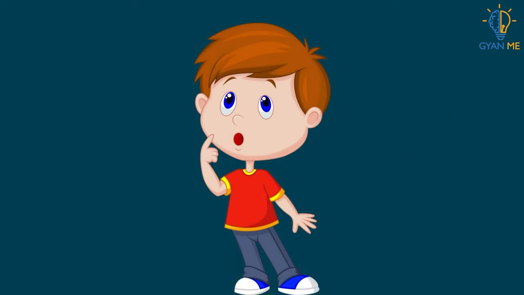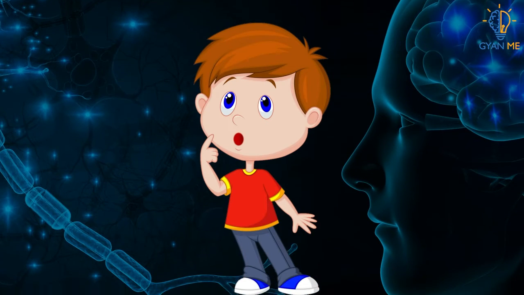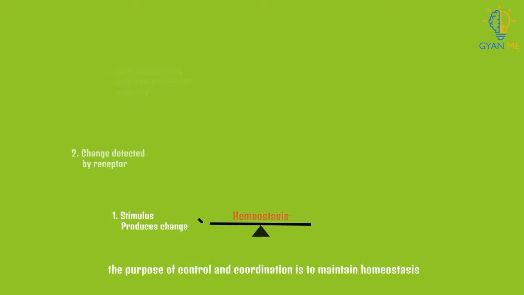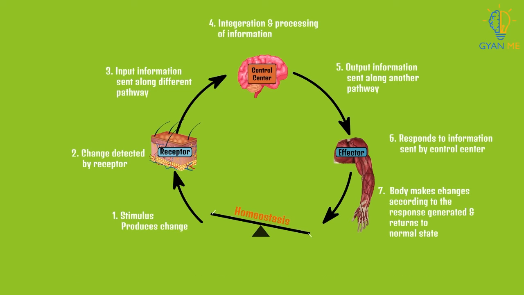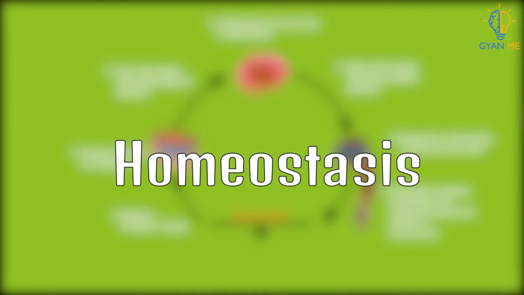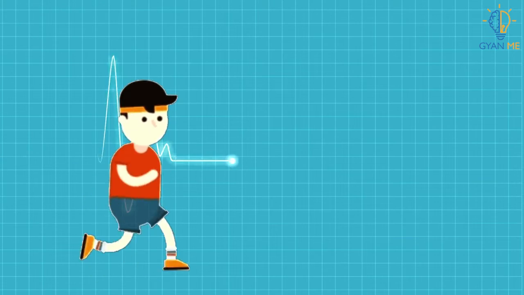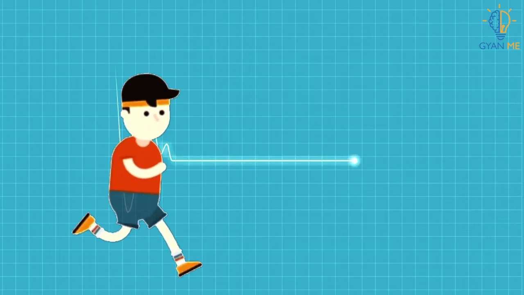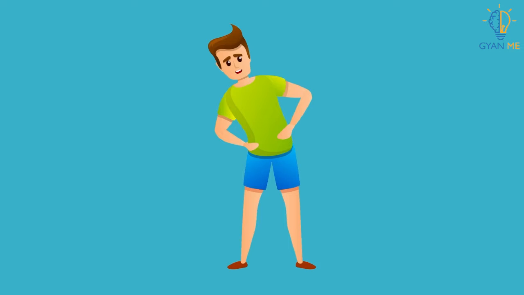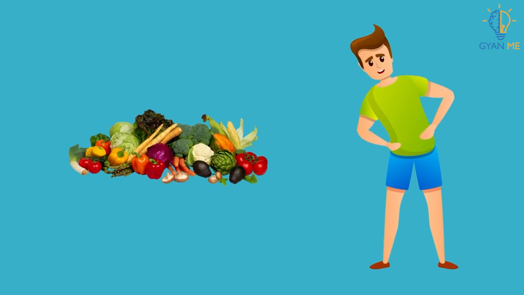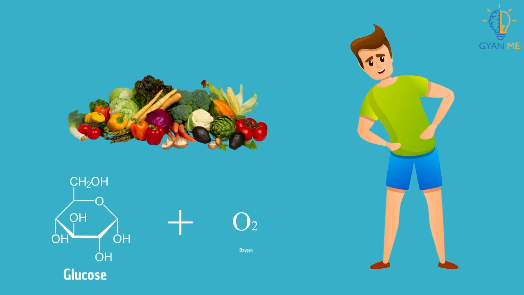Now you must be thinking, why is control and coordination required? The purpose or objective of control and coordination is crucial to maintain a stable or balanced state of our body, known as homeostasis. For example, when we are exercising, our body requires a lot of energy. This means our body needs to break down more nutrients like glucose with the help of oxygen.